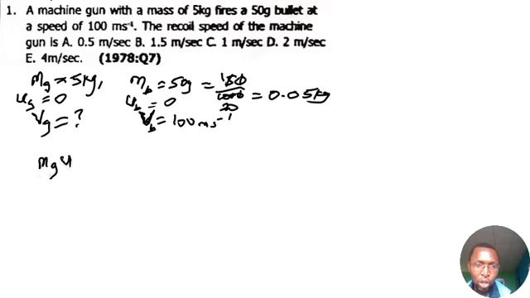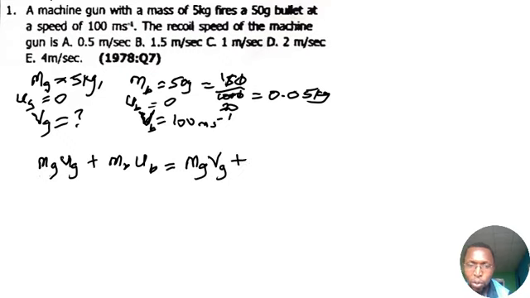So we say that mg ug plus mb ub is equal to mg vg plus mb vb.